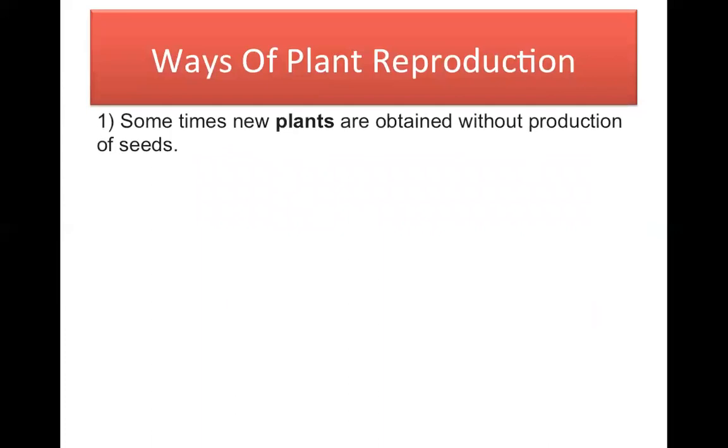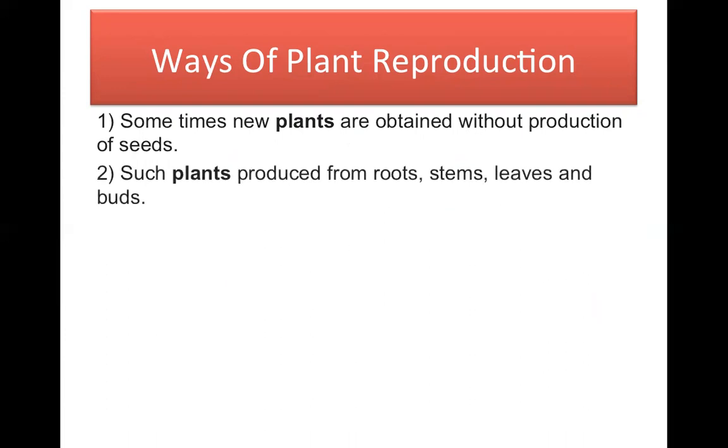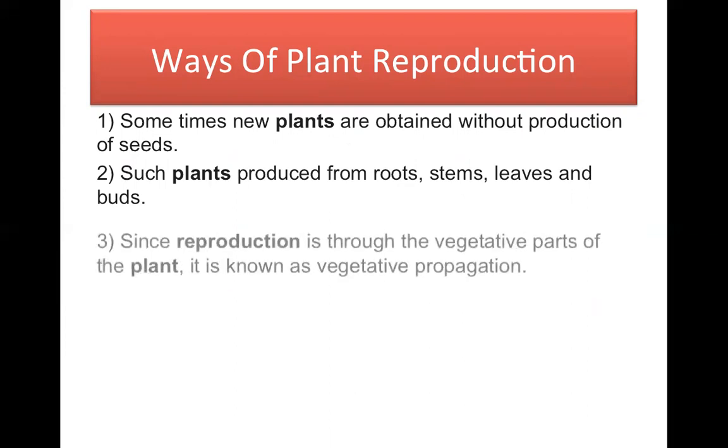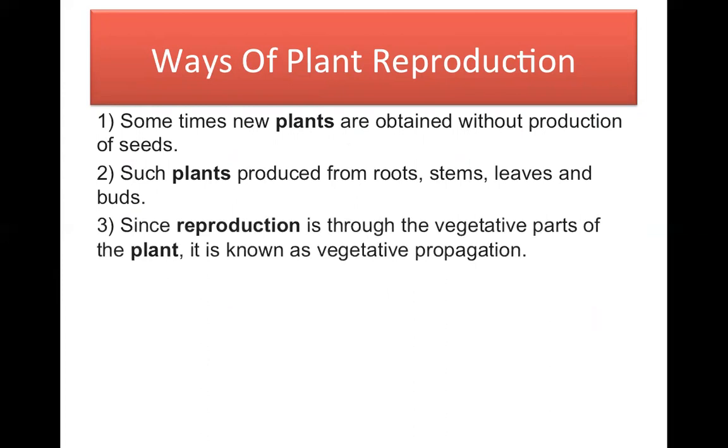Now, sometimes new plants are obtained without production of seeds. Such plants are produced from roots, stems, leaves, and buds. Those plants which do not have seeds, they reproduce through roots, stems, leaves, and buds. Since reproduction is through the vegetative part of the plant, it is known as vegetative propagation. Stem, roots, leaves, they are the vegetative parts of a plant. So if the plant is reproducing from roots, stem, leaves, or buds, then this reproduction is called vegetative propagation.